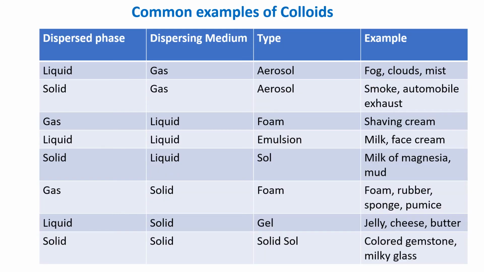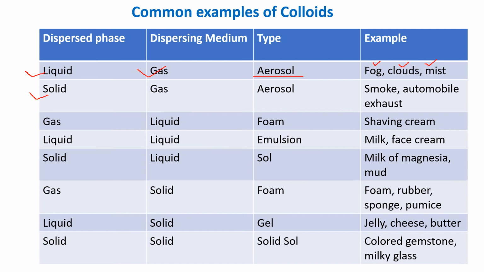Let us know about some common examples of colloids. Colloids have dispersed phase and dispersing medium. Say for example, when liquid is dispersed in gas, it is called aerosol. Example, fog, cloud, mist.